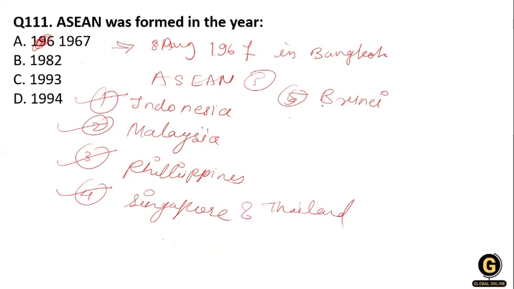Initially these are the countries in ASEAN, but after that, on the 18th of January 1984, Vietnam.